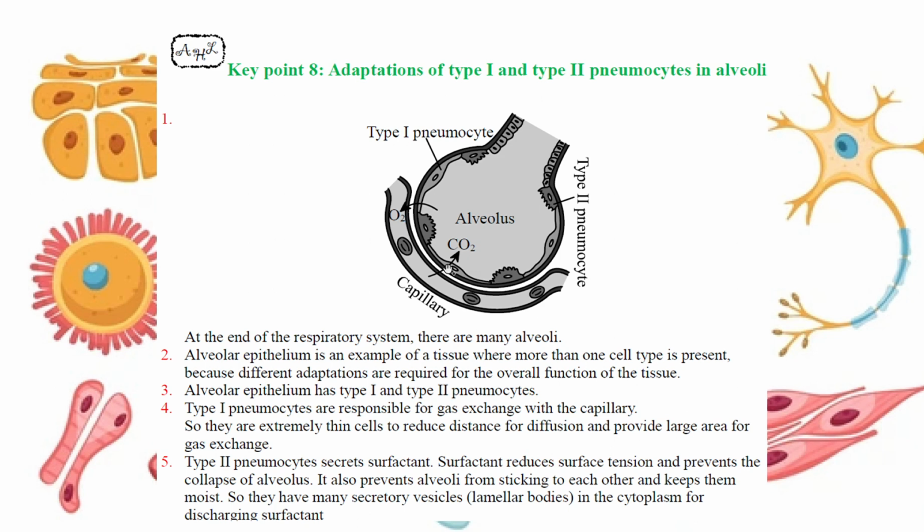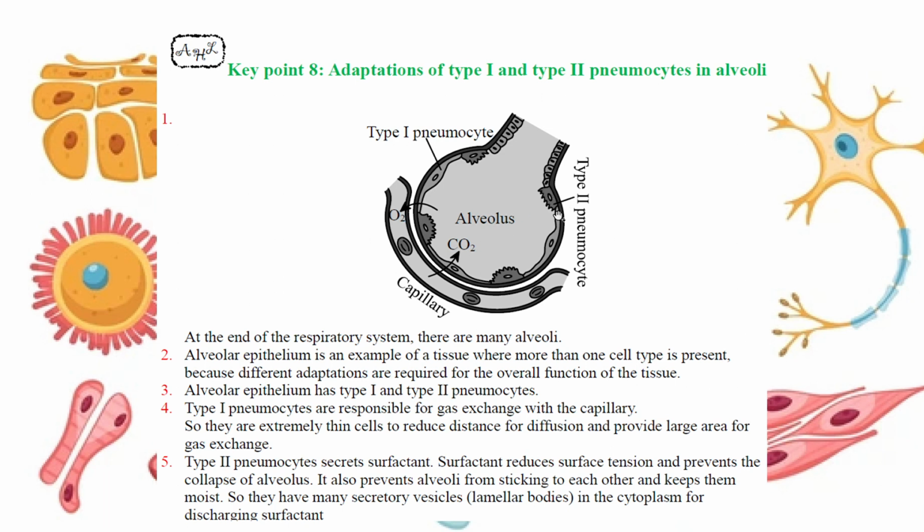And also the adaptation of the type 1 and type 2 pneumocytes in the alveoli. Alveoli are the air cells. For the lung, they also have this system called type 1 pneumocyte and type 2 pneumocyte. They have different roles. We'll talk about it later when we talk about the lung. But its adaptation is easier. They want to increase its efficiency of absorption. So it is very narrow, one layer or two layers thick, so the carbon dioxide and oxygen can go through quickly. It's also long, increasing its surface area.